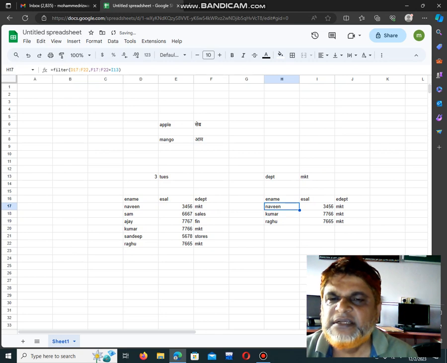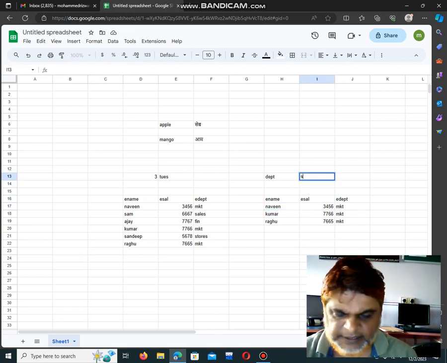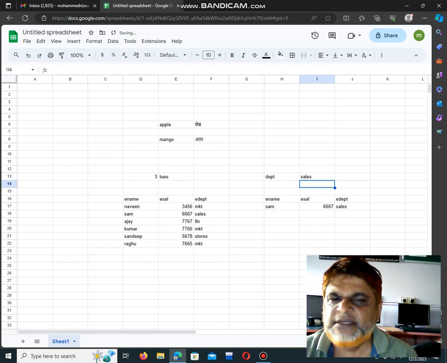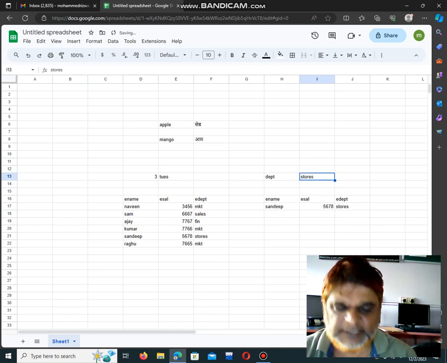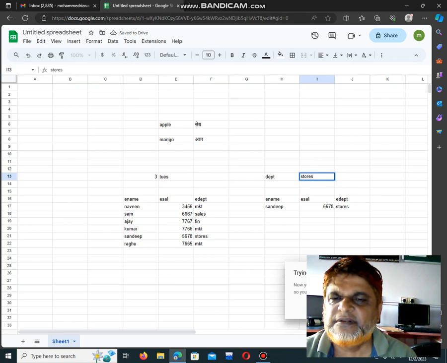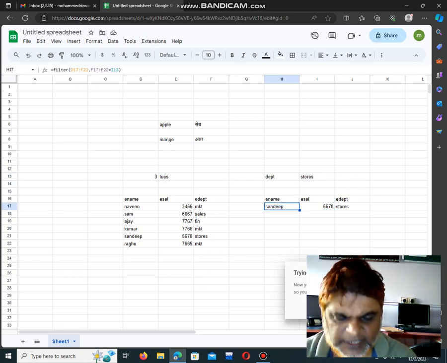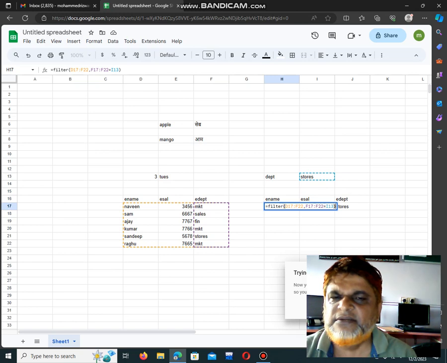It's showing the employees who are working in a particular department. Suppose if it says sales, it should show sales. Like that, this is a filter by department. Whatever department is given, according to that it extracts the details. Suppose if I say stores, it shows like this. If you want to see the formula, press F2. Here you are given the formula. See, this is the filter command.